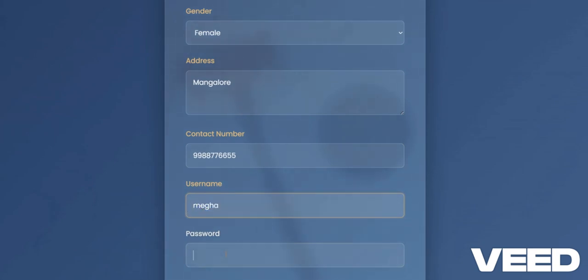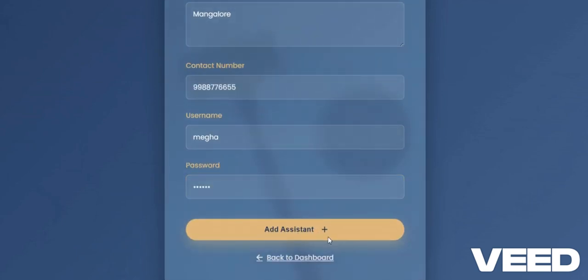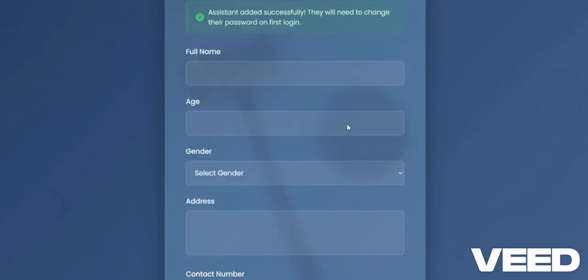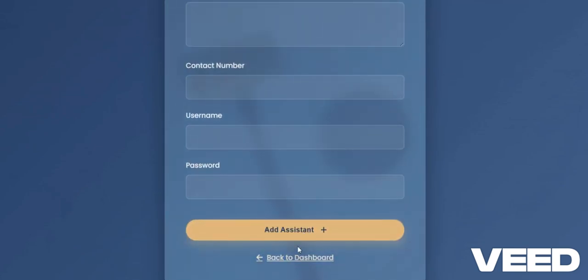No more manual paperwork or scattered files. This system brings organization and control into the legal workflow.